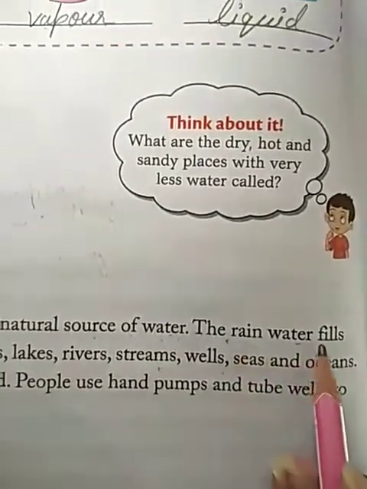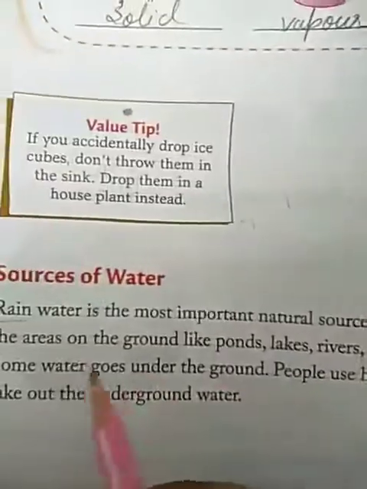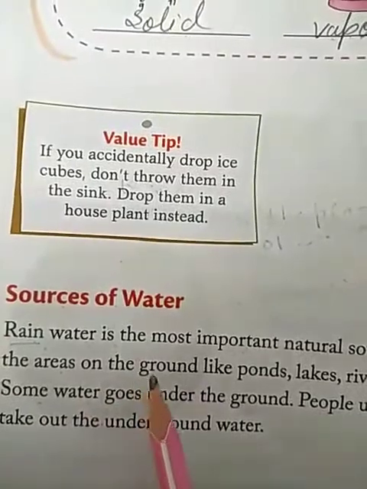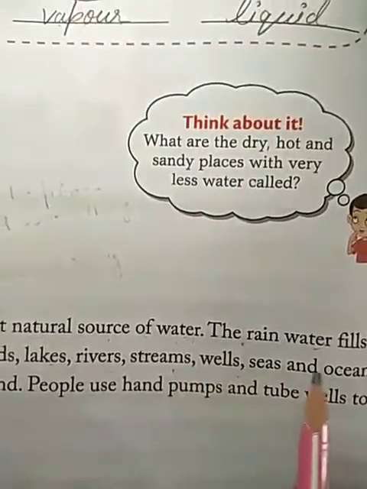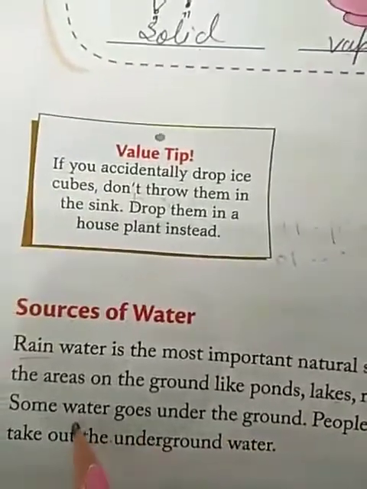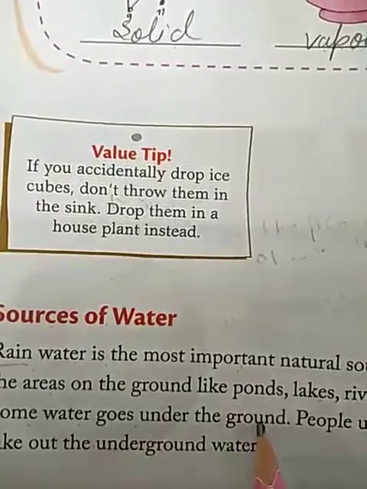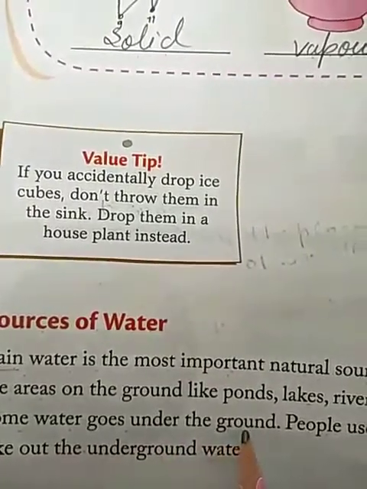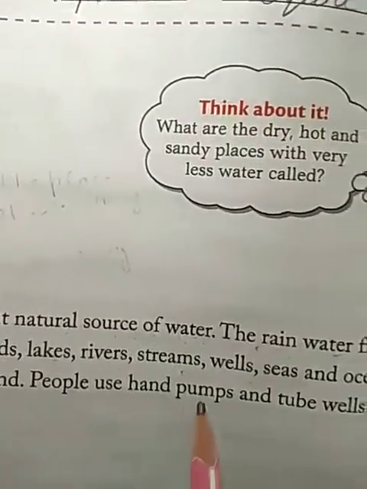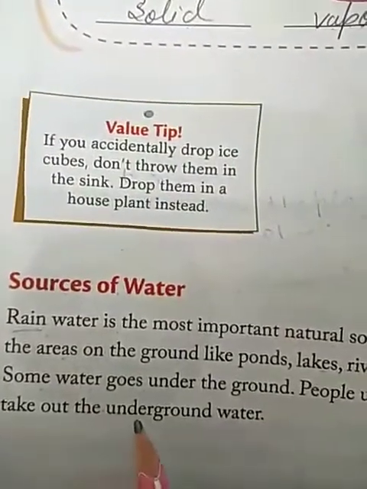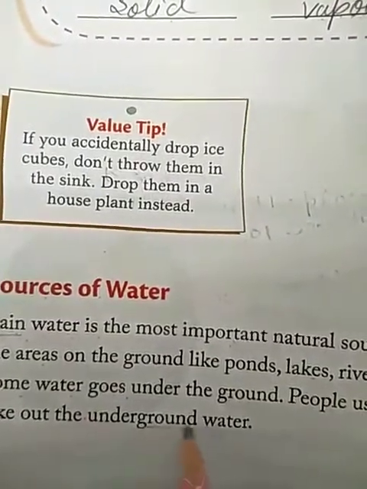Now when the rain falls, the areas that are present on the earth like ponds, lakes, rivers, streams, all these areas get filled by the rain water. And while some part of the rain goes underground, when we want to use that water, we use hand pumps and tube wells to take out all that water from the underground.